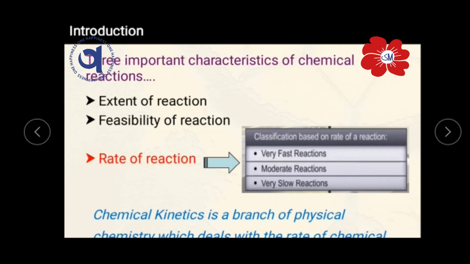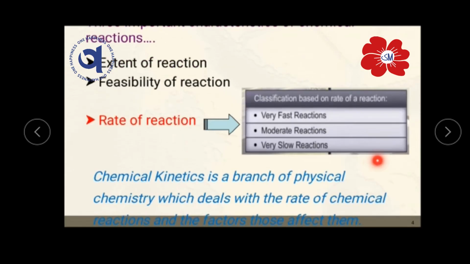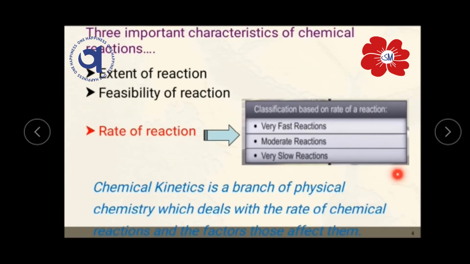Okay, so what will be the definition of kinetics? Chemical kinetics is a branch of physical chemistry which deals with the rate of chemical reactions and the factors that affect them. This is the definition of kinetics. For example, there are some factors which affect the kinetics, or speed of the reactions.